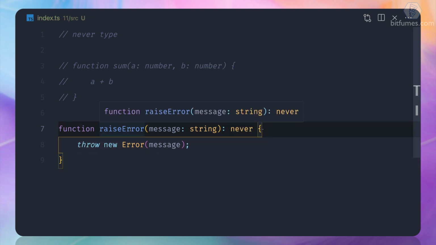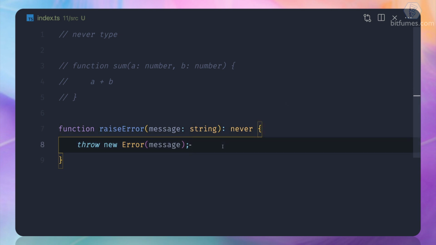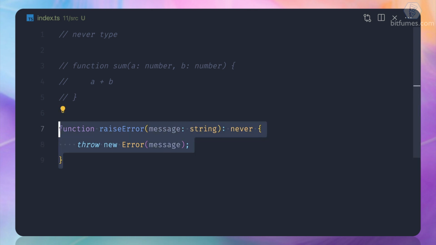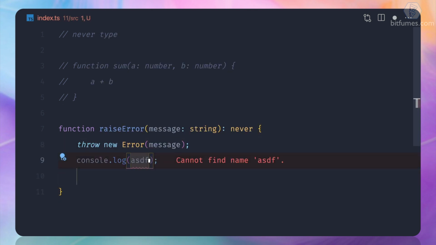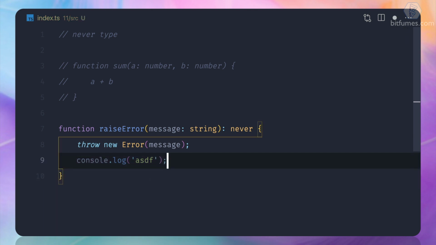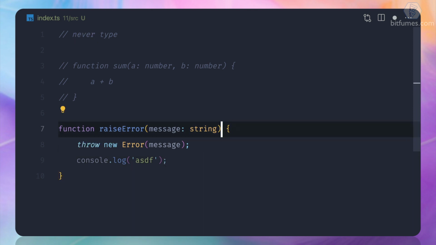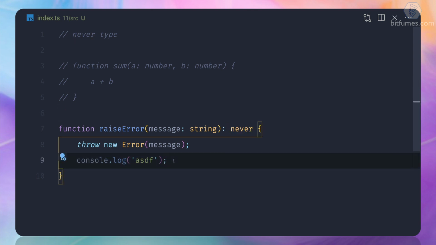Okay, so now the return type is never, because as soon as the code goes inside this, it will throw an error and execution stops for this function. This means even after this, if you have something, that code is not going to work. And you can see TypeScript is not complaining about this. And if I remove it, still it's not complaining, but this code is not working code. Why? Because it will not go after that, and that's why we have this return type.